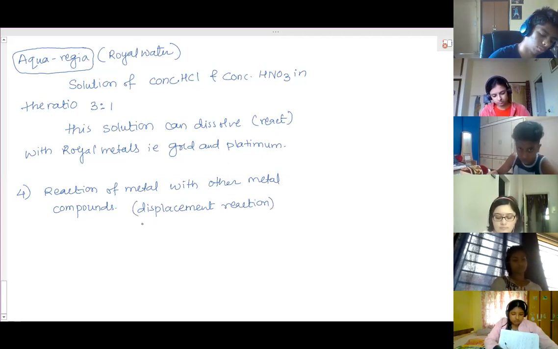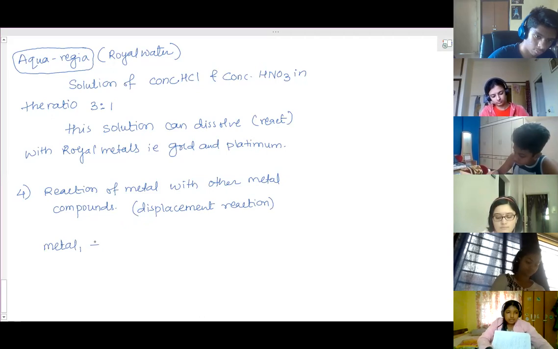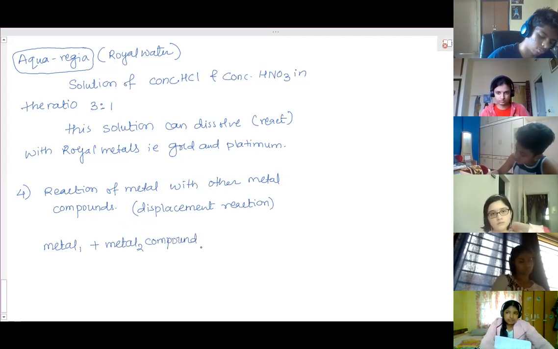Here metal 1 combines with a metal 2 compound. The compound can be an oxide, a hydroxide, or a salt solution.